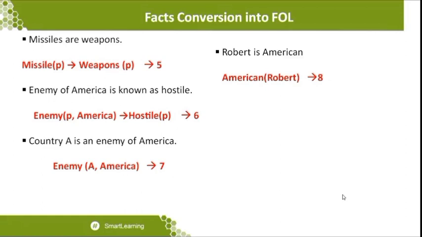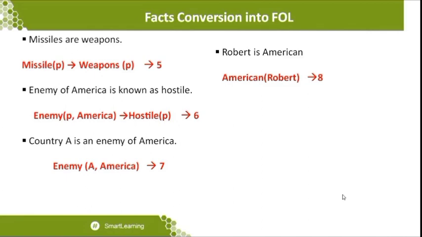Okay, so an enemy of America is known as hostile. In that situation, we want to make it so that overall, the enemy of America is called hostile. So hostile is what they are going to conclude. In what way are they going to constrain Hostile(P)? When P is substituted by the person Robert, who is an enemy of America, he is a hostile nation. So this is the statement to be concluded over here.